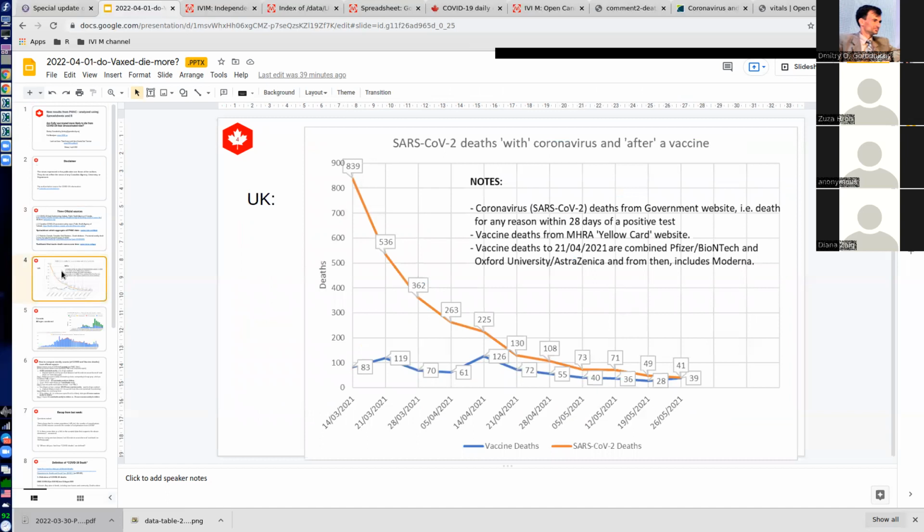We compared the number of deaths from COVID, shown in orange. Sorry, not from the United States, from the United Kingdom, provided by Jason Moffat. And then the weekly count of deaths from the vaccine.